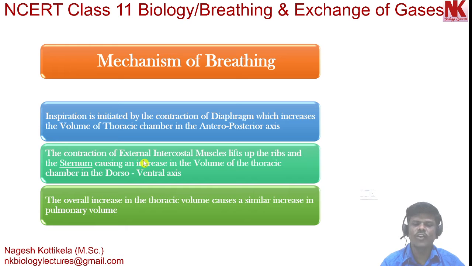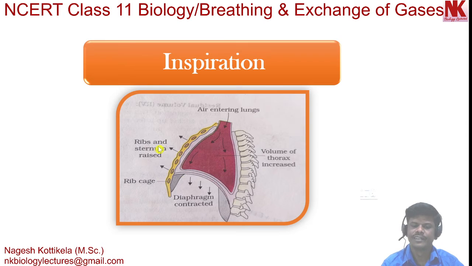The contraction of external intercostal muscles lifts up the ribs and sternum, causing an increase in the volume of the thoracic chamber in the dorsoventral axis. You can see here in the diagram, when the intercostal muscles contract, they pull the ribs and sternum upwards. Sternum is the breastbone.